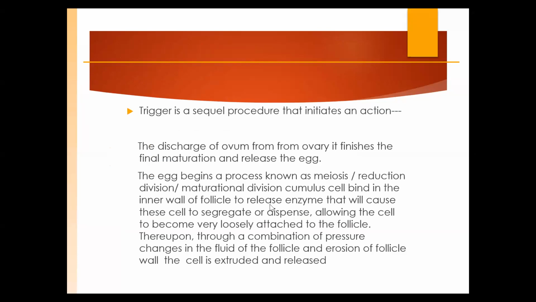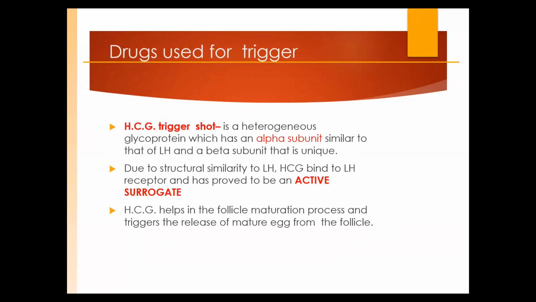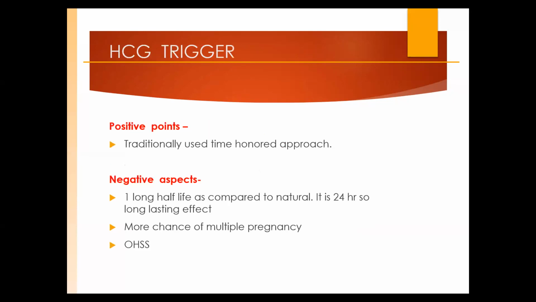Plateau and so on. And then the trigger, I'm not going into the physiology. The cumulus will dislodge and then ovulation happens. When to give the trigger, I'm not going into that. So we are using HCG as a surrogate because its alpha subunit is similar to the natural LH. The alpha subunit of HCG is equal to natural LH. So we are using HCG and very confident. Some say, no, I will use HCG, I am afraid of the others. We are using it, but again, people are replacing HCG. We also use HCG less nowadays because one thing is important.